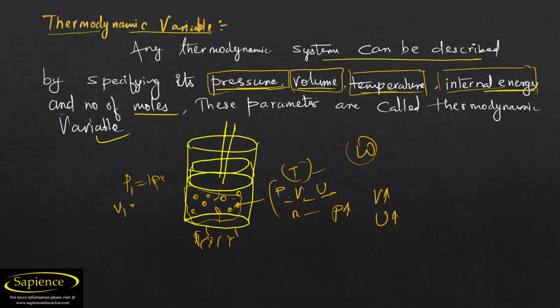We can say that it has a volume of 2 meter cube. At the same time, we can also state that it has a temperature of 200 degrees Celsius. Likewise, there are so many properties by the help of which we can understand what the properties of the gas are.